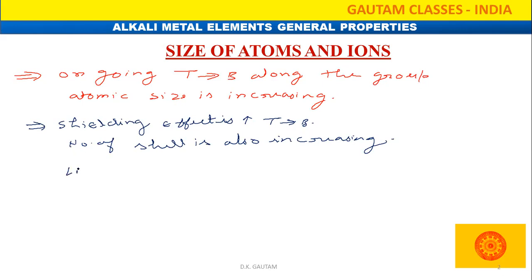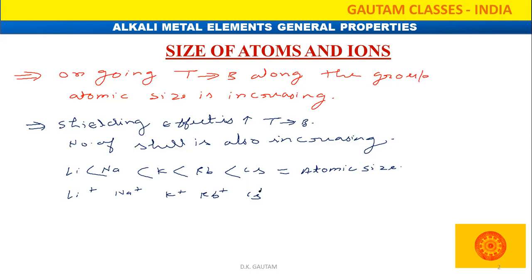What about the atomic size order? If given lithium, sodium, potassium, rubidium, cesium, cesium has the highest atomic size, then rubidium, then potassium, then sodium, and at the end lithium. That is the atomic size order. The second thing is the ionic radii. For lithium plus, sodium plus, potassium plus, rubidium plus, and cesium plus, the trend is the same, because we liberate only one electron.